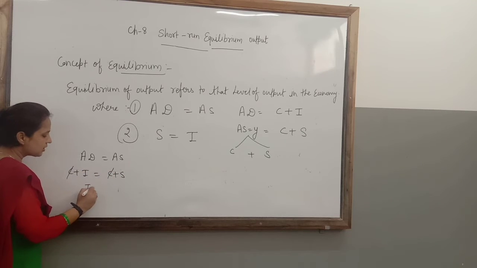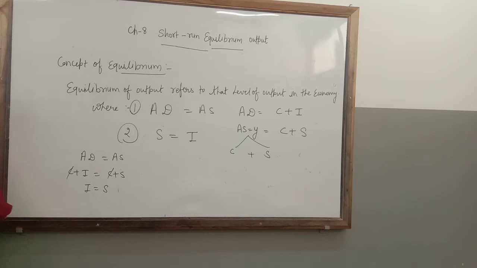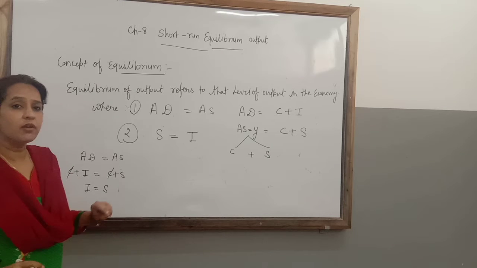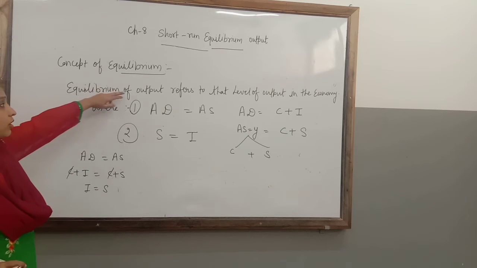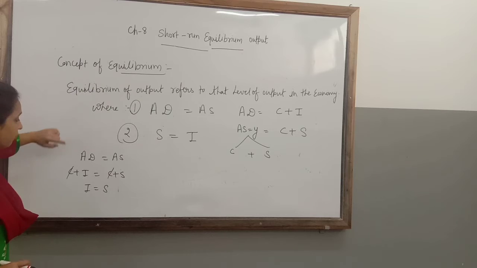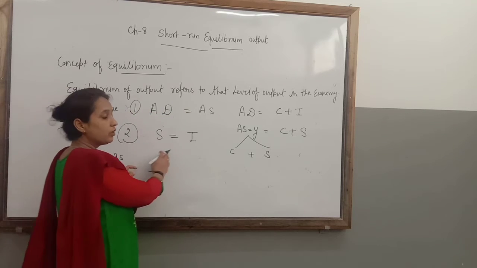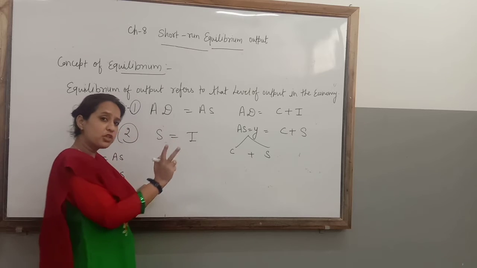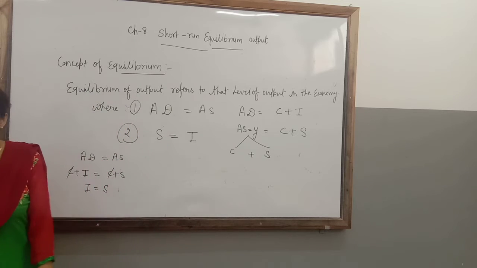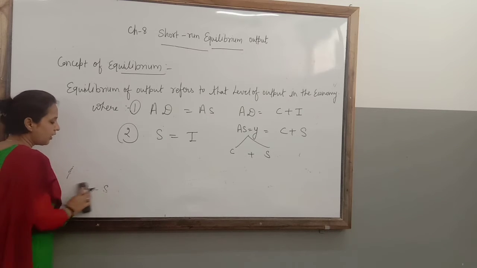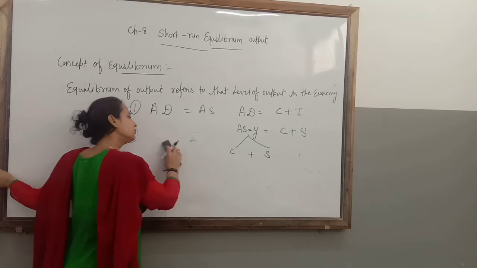So, the second approach which we have got, that is I equal to S from AD equal to AS. Where will be our equilibrium level of income or equilibrium level of output? That will be that point where AD equal to AS or S equal to I. There are two approaches by which we can find out the equilibrium point. Clear? Now, first approach, AD, all of you know, is planned demand and AS is planned supply.